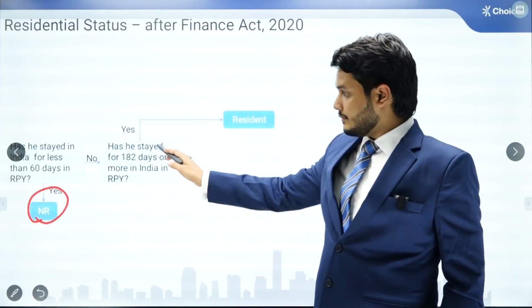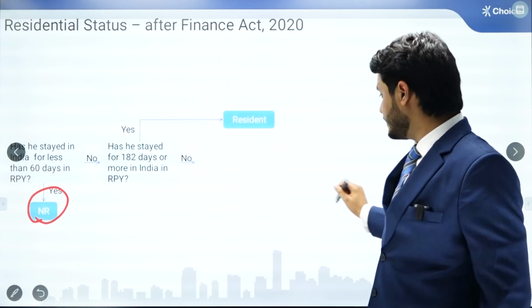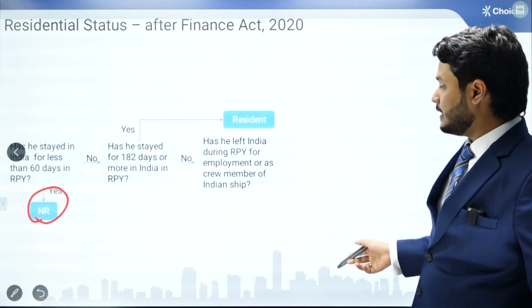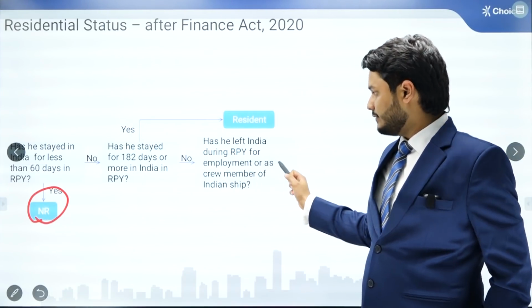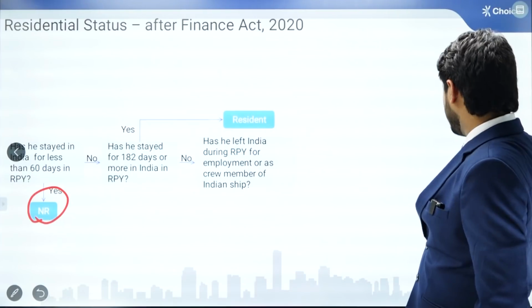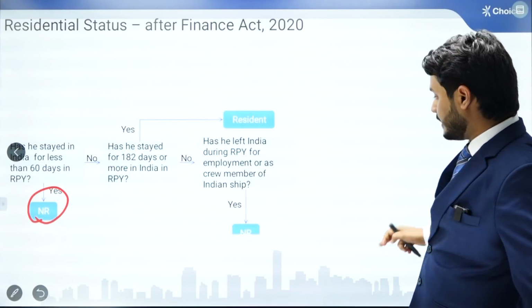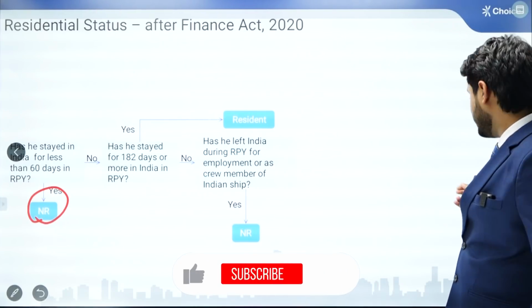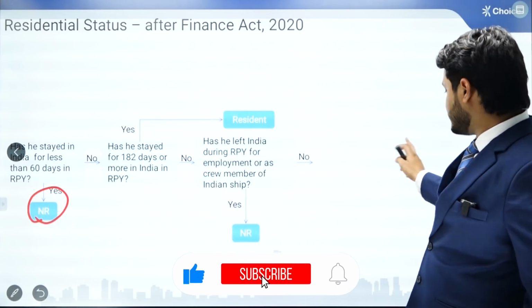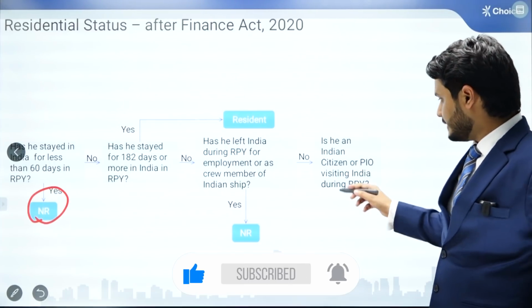Now, if he is not meeting both the conditions, then what will be the impact? We will again need to evaluate whether he has left India during the relevant previous year for employment or as part of the crew member of an Indian ship. If the answer to this is yes, then he will be a non-resident, the same exception which we discussed in the previous slide.